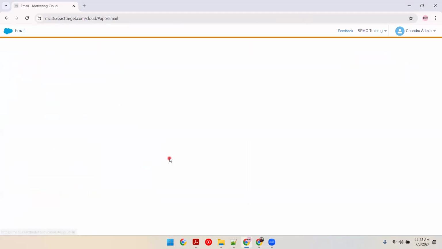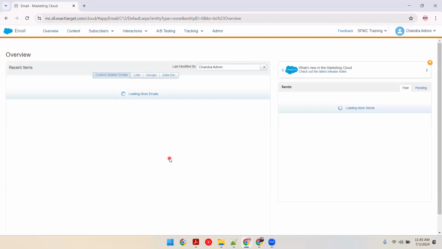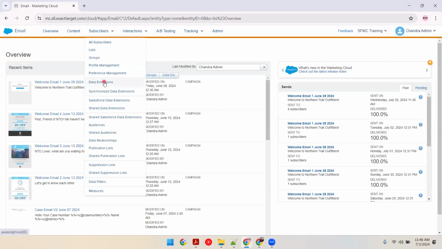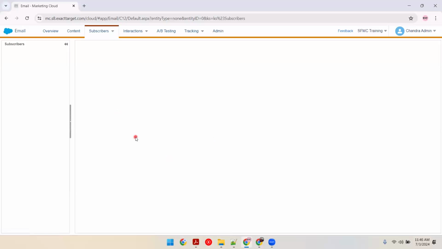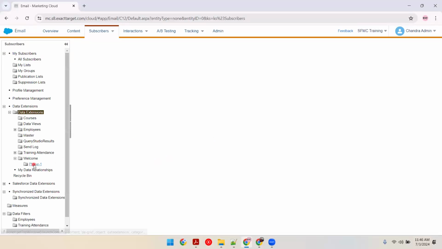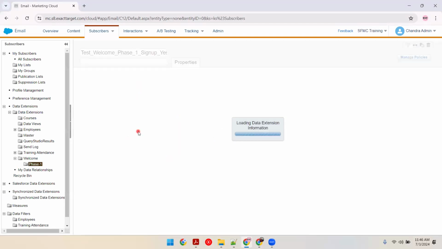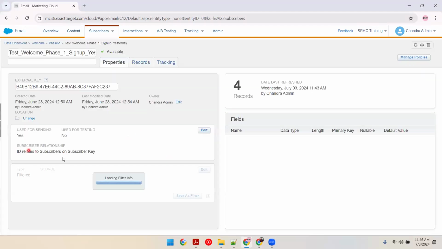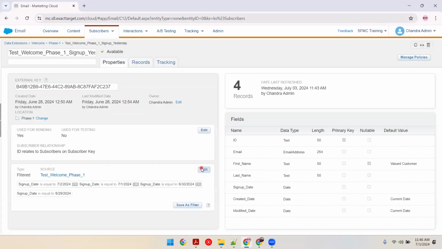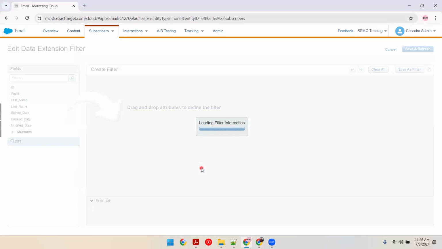Now, let us understand the problem. The problem is, Chandraprasad should log in every day and refresh the data manually, correct? Then only the email will go out. According to the setup, the actual setup was sign up date, this is the filter D, and this filter D has to be refreshed manually.